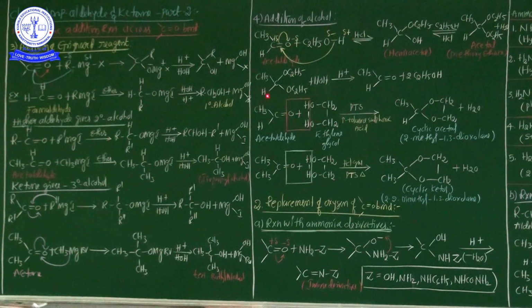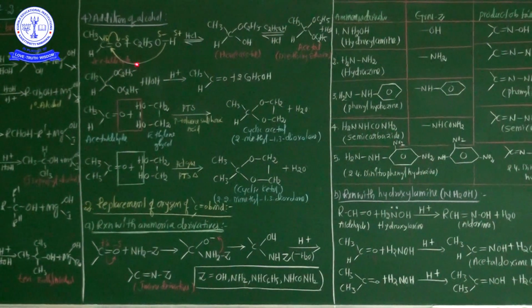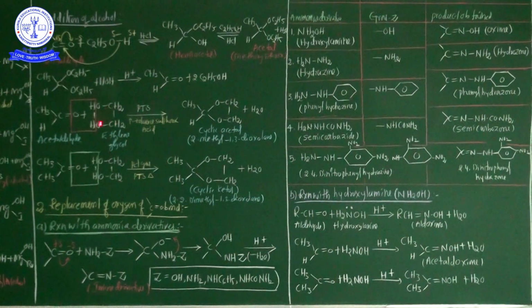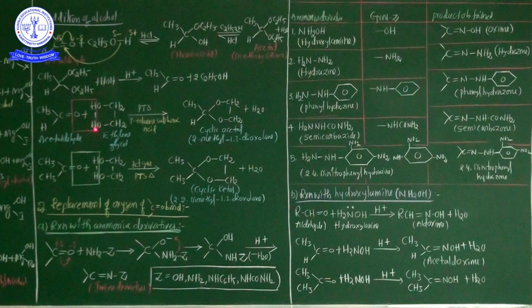From these chemical properties, the important point is PTS. When do we use PTS? If a dihydric alcohol is treated with an aldehyde, then dry HCl and PTS are used. But in the case of general, normal acetaldehyde, PTS is not used. HCl is enough. Okay? These are the fourth chemical property from the nucleophilic addition reactions.